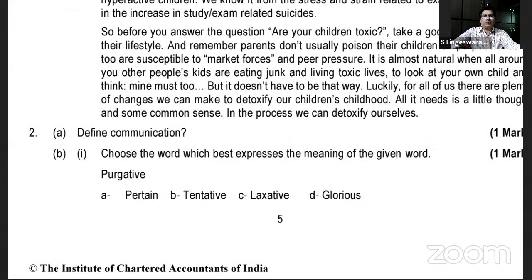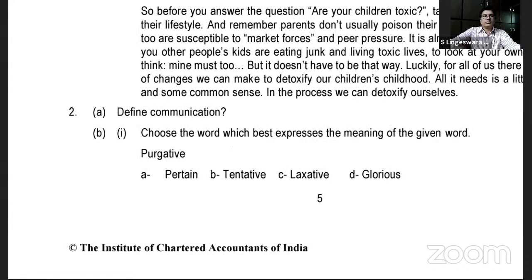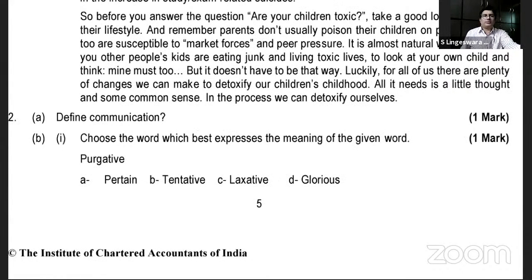Define communication. One mark. There is a wonderful keyword for this. I even highlighted this in the class. Communication came from a Latin word, communicare, which means to share. So you can have a very fantastic start with that word.